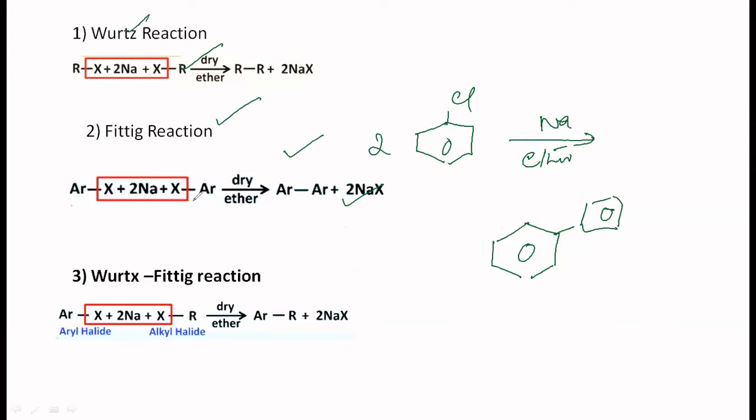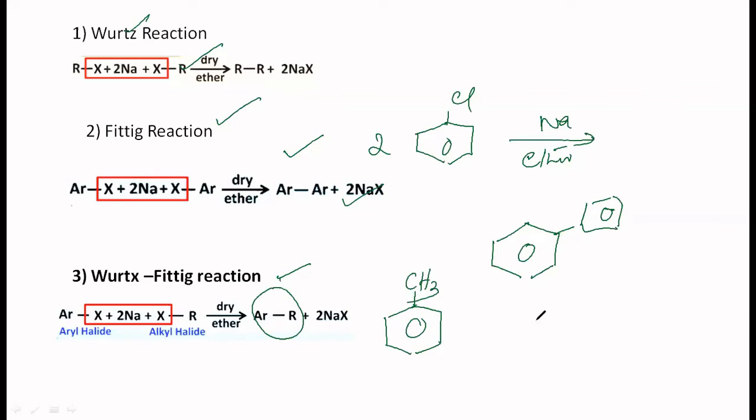Now a combination of these, the Wurtz-Fittig reaction, will be this. Using this, you can prepare substituted benzenes. Therefore, you should take both alkyl halide and aryl halide. Supposing you want toluene, which are the two?